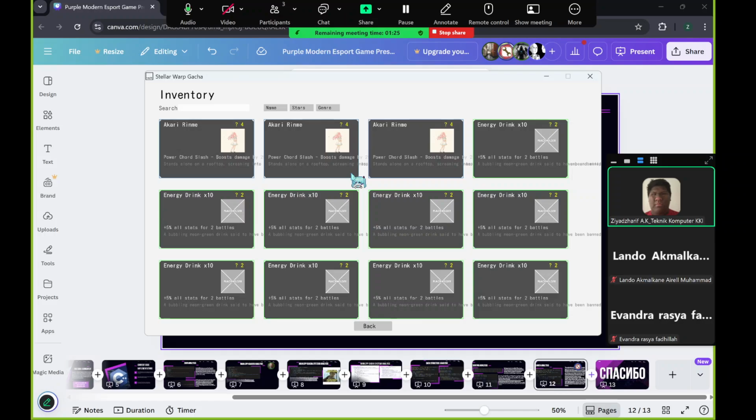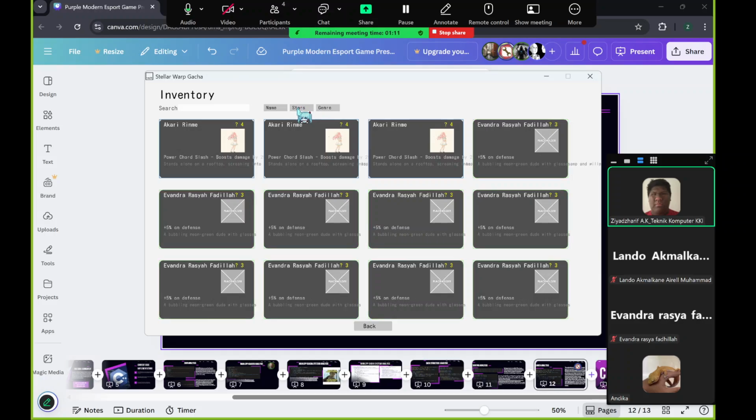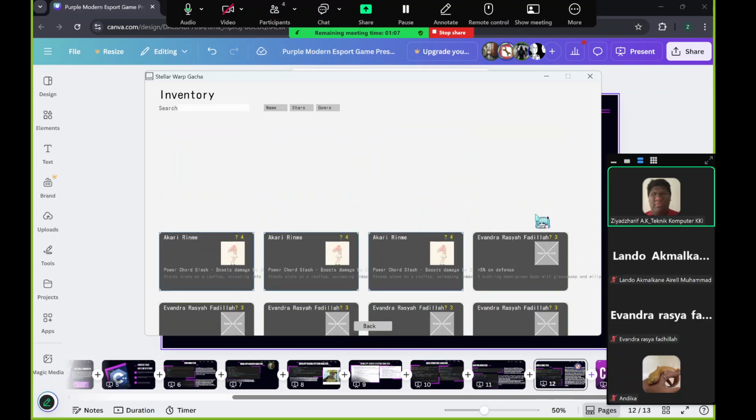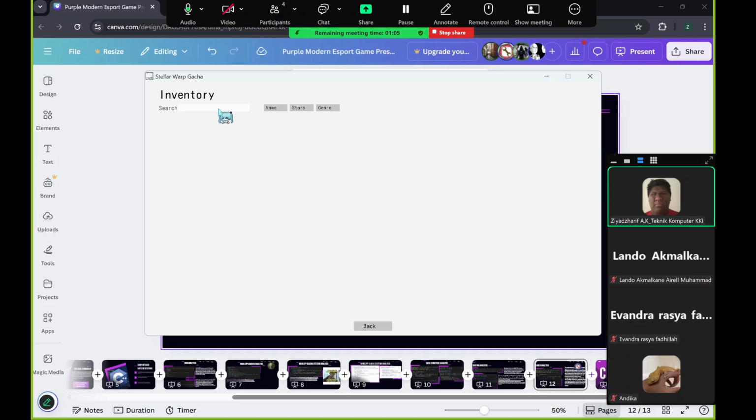As you can see, you got the characters you got, the data, the files, and then we can do the sorting. Say we want to sort by stars. As you can see, this is 4 stars and 2 stars. It's not by higher or lower. If you click this, it's going to be from 4, 3, and then you can scroll, and then you find 2 at the bottom.